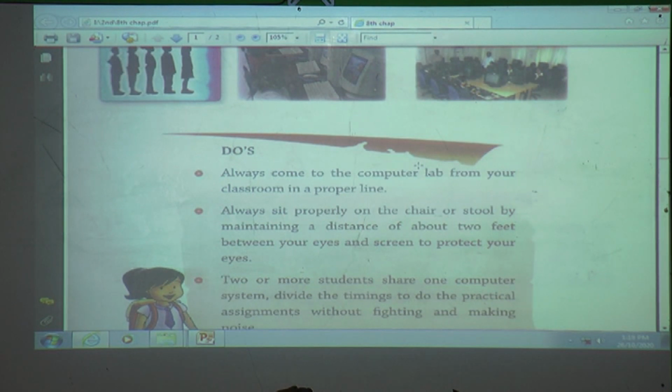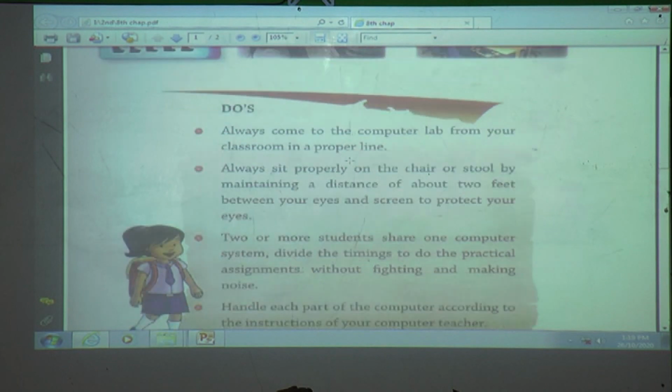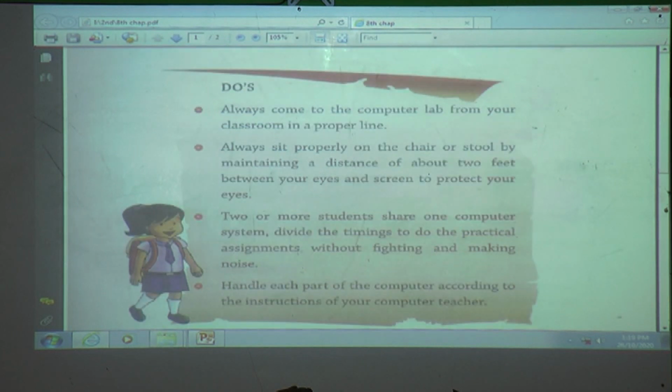Now we will see which things we should not do when we enter a computer lab. The do things we will see one more time. Always come in a proper line, sit properly, don't push your friend, keep distance between yourself and the computer, don't fight with your friend, don't make any noise.